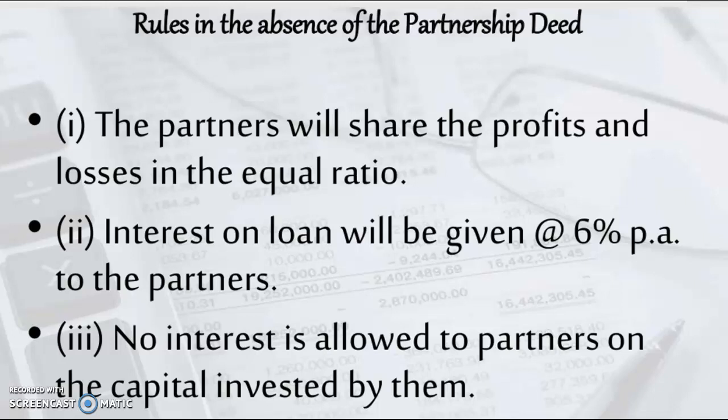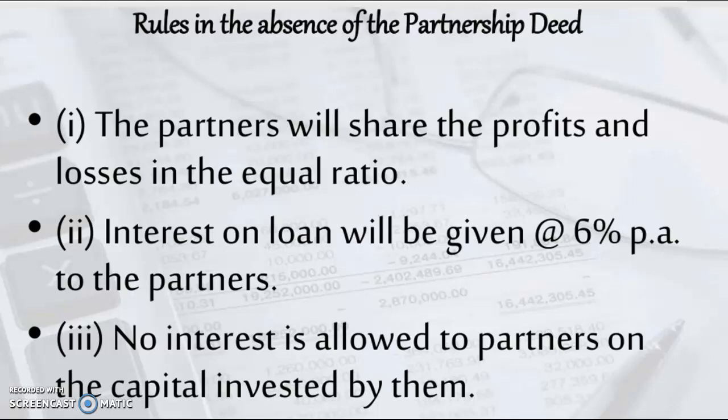First rule says the partners will share the profit and losses in the equal ratio. What it means? Irrespective of the amount of capital invested by a partner, irrespective of the time devoted or efforts made by the partner, irrespective of the standing or goodwill of a partner, irrespective of the nature of partner, whether active or sleeping or dormant or nominal, the profit sharing ratio will be equal.